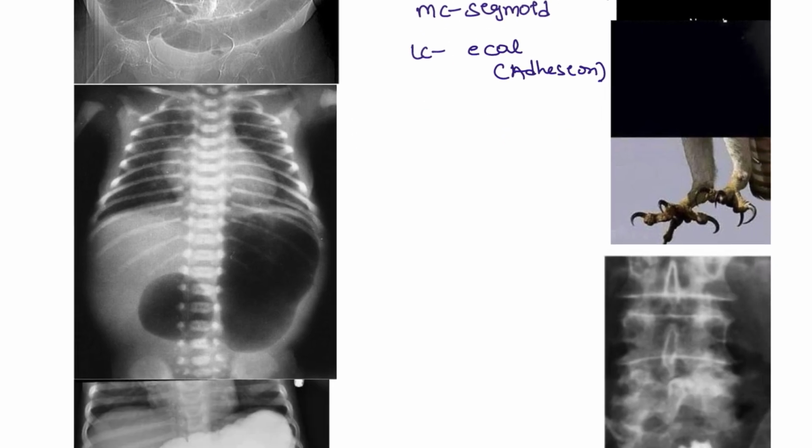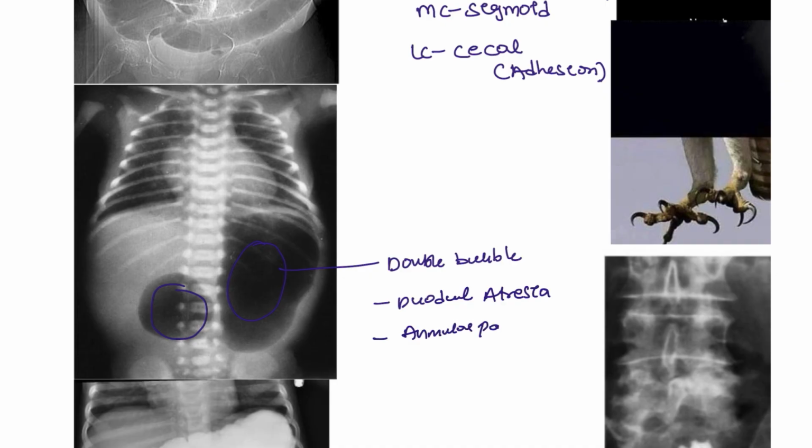Next, another picture that you can see, this is the double bubble sign. Double bubble sign is seen in patients with duodenal atresia and also annular pancreas.